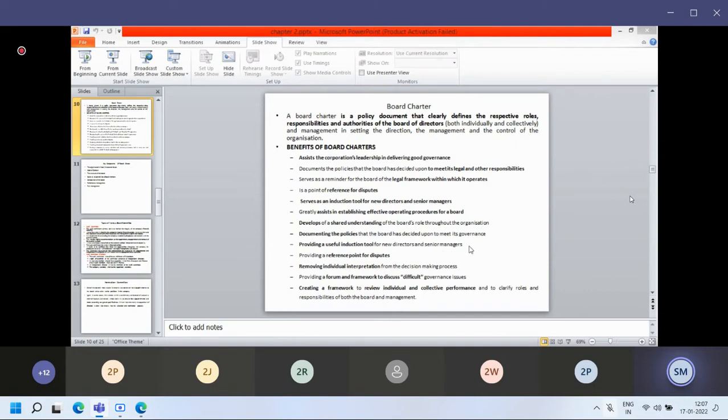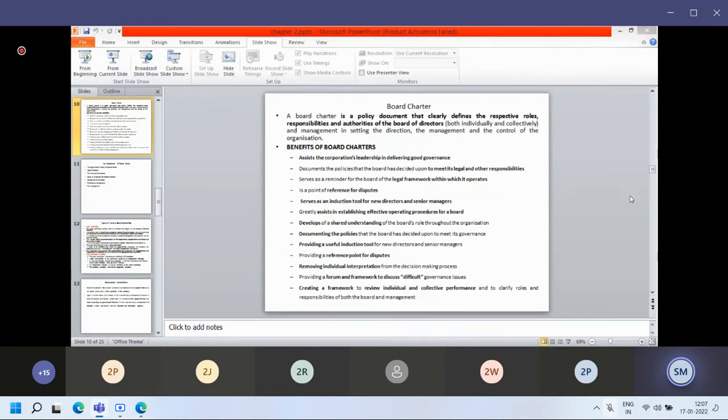Now we will discuss the key components. We have already discussed, and I have already shown you, an online example of one company's board charter, from a chemical industry. Now what are the components? Organization vision, mission, and values are included in the board charter. Then the code of conduct will be included: the norms, policies, regulations, and rules followed by the board of directors.